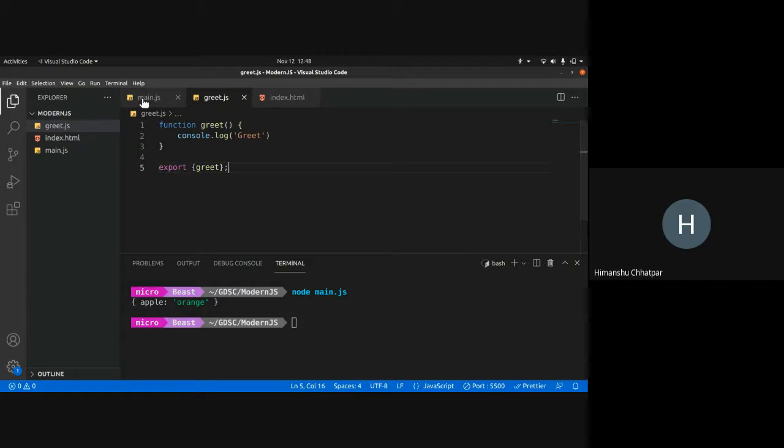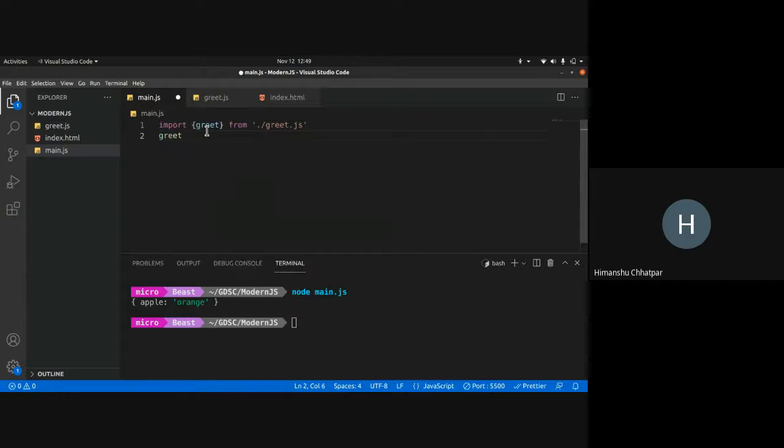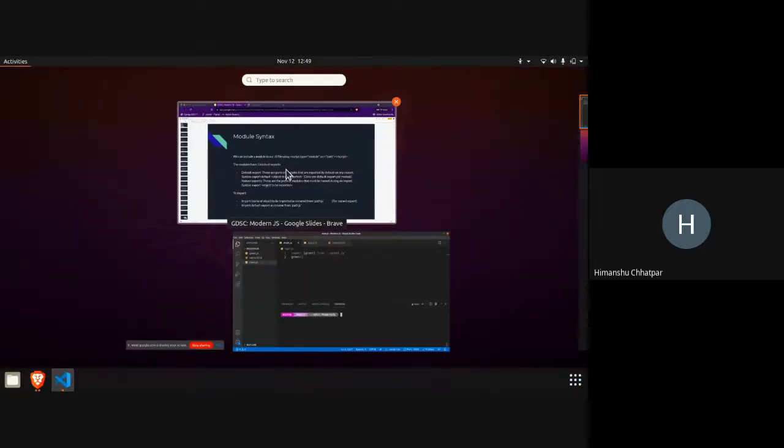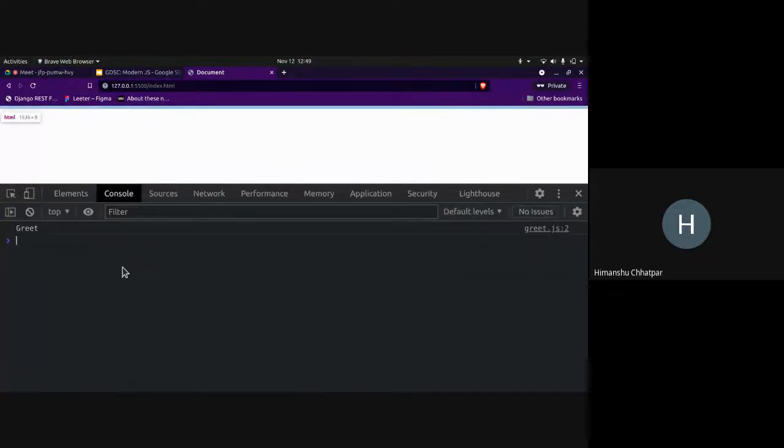Now if I'm exporting in this way, I can import the function over here: import greet from, and I need to provide a path, /greet.js. Now I can run the function greet over here. And let's check document inspect also, and you can see greet. It runs.